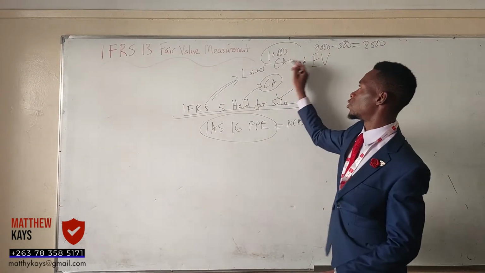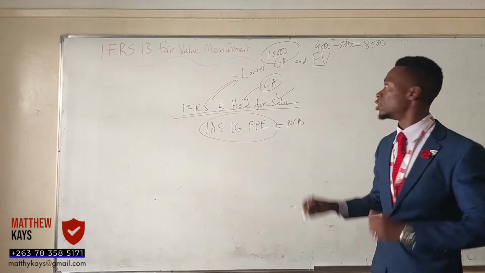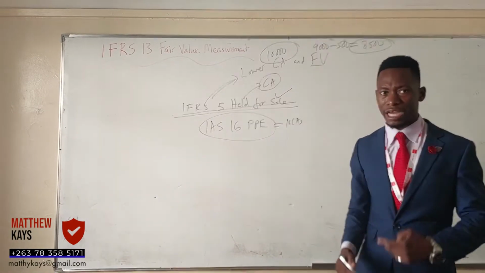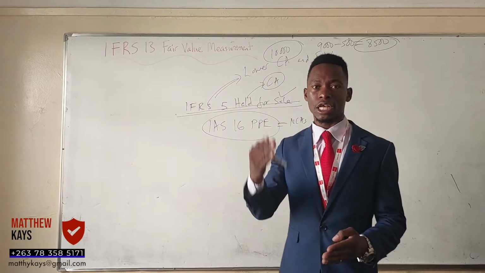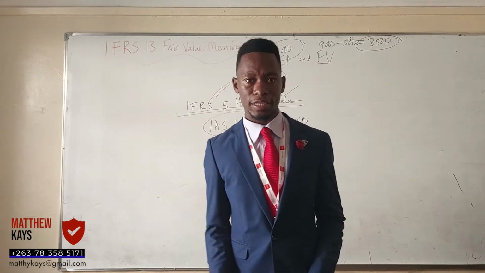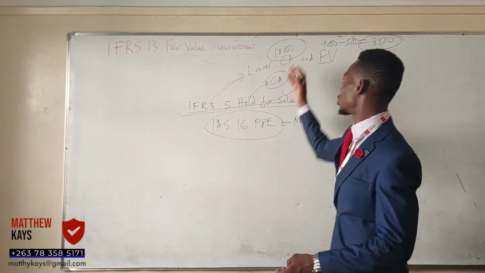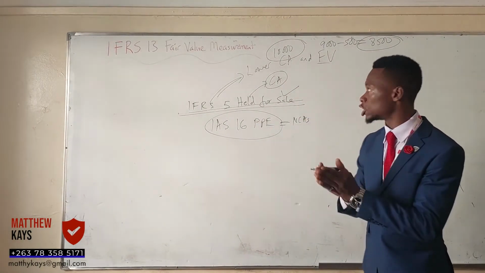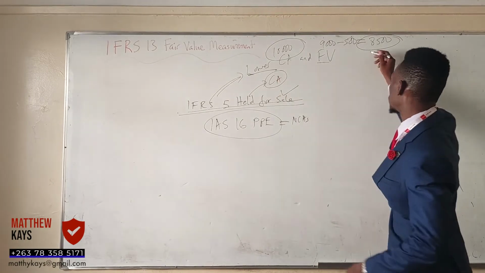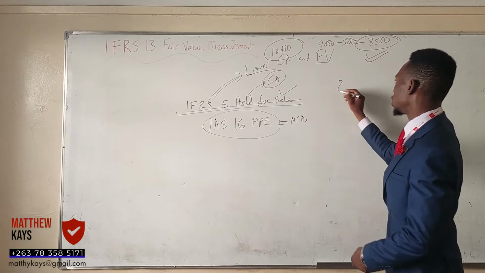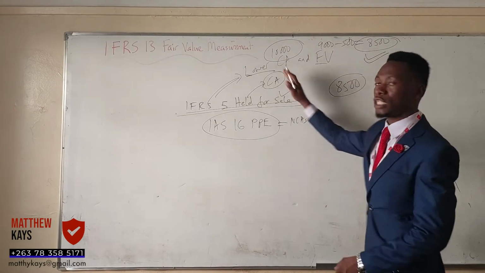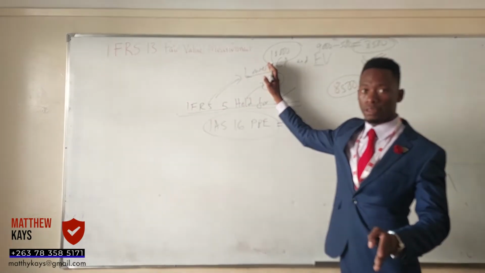But in the books, they've recorded 10,000, while the fair value is now 8,500. Are you seeing that in the books, you have overstated your financial statements? So therefore, you have to impair your assets. You understand? There will be an impairment loss, because the correct value is the lower one. So if this one is the lower, we update the financial statements and give a value of 8,500 instead of the 10,000 that was in the books.